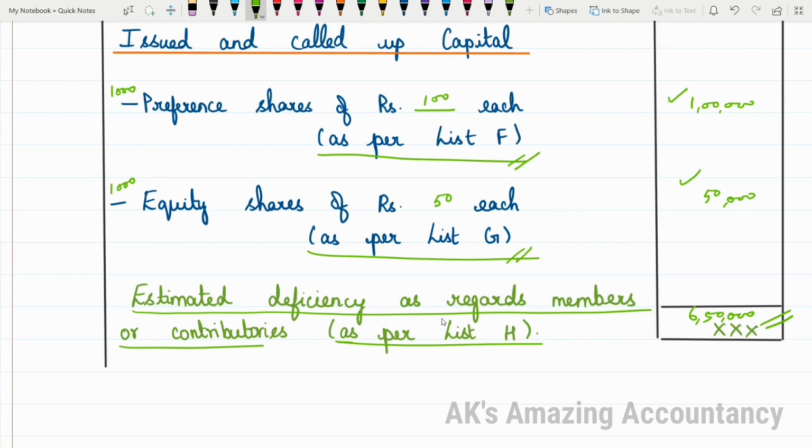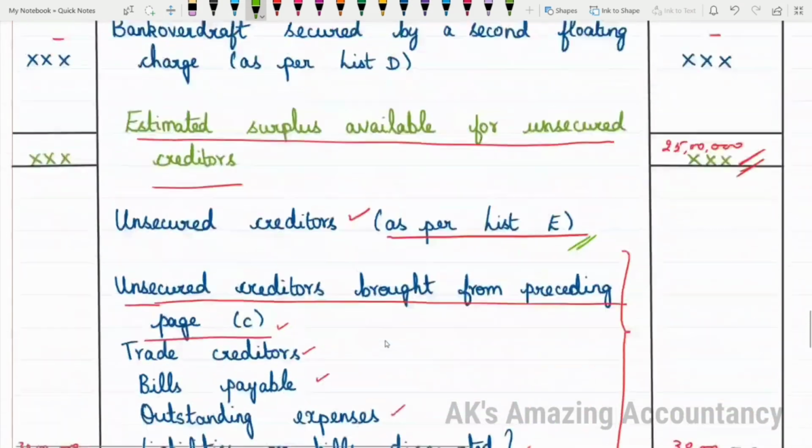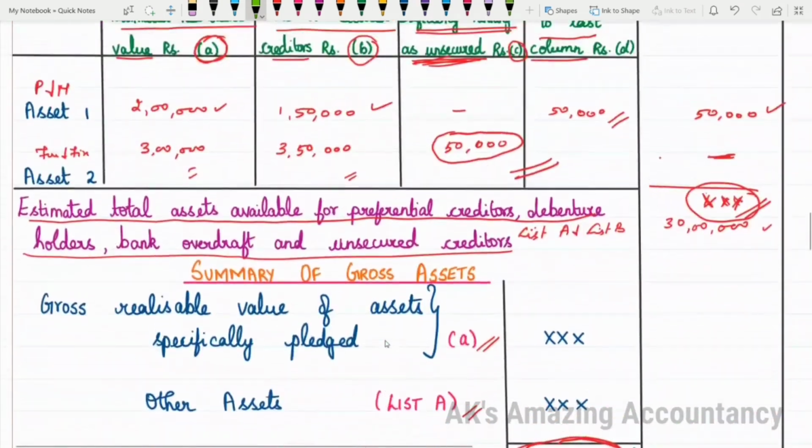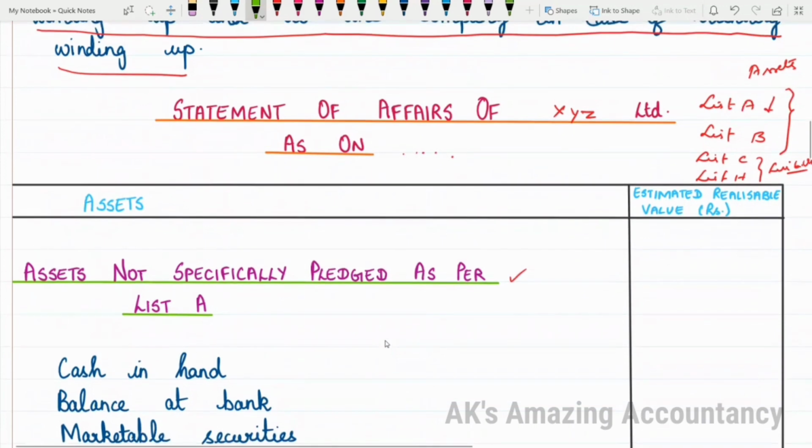So this is how you have to do statement of affairs. This is the format. I have simplified the format and I have given it to you. Hope you are able to understand this format clearly. So let me quickly summarize everything right from the beginning.